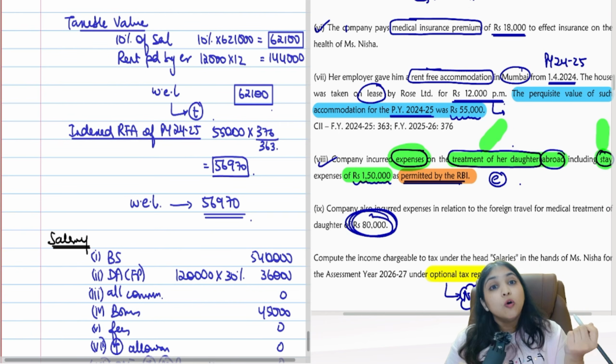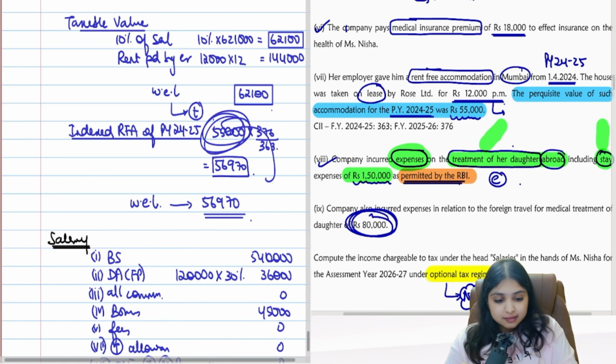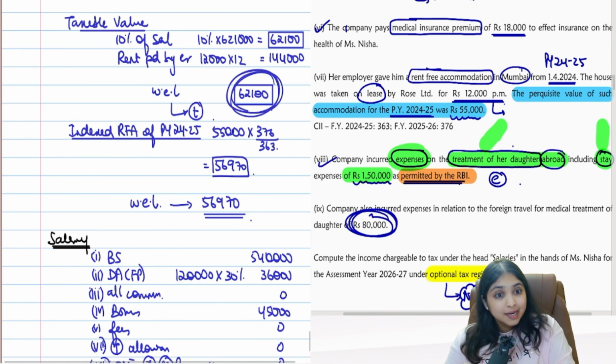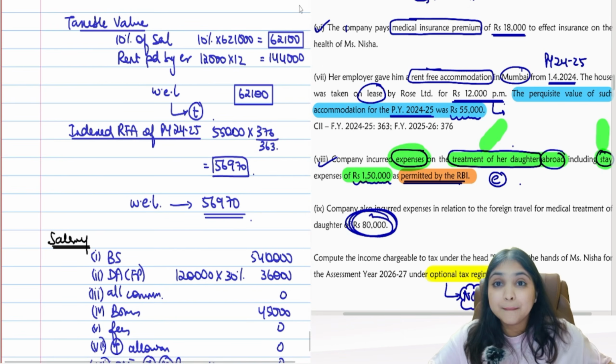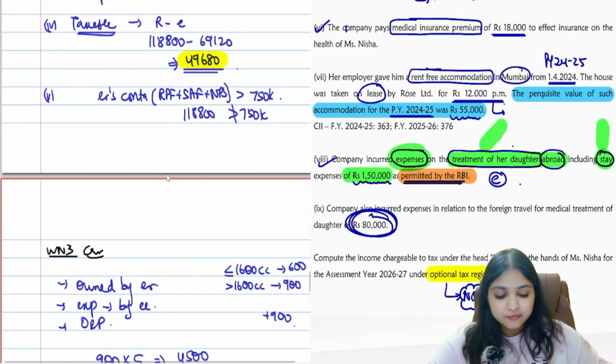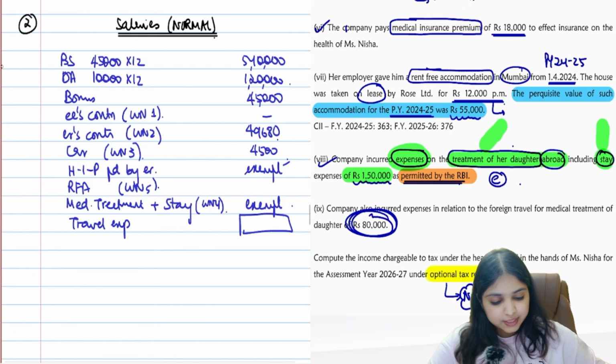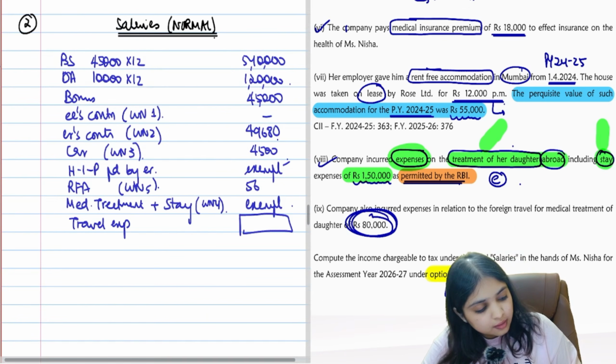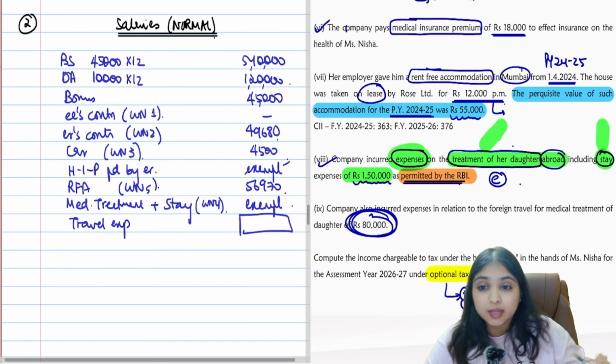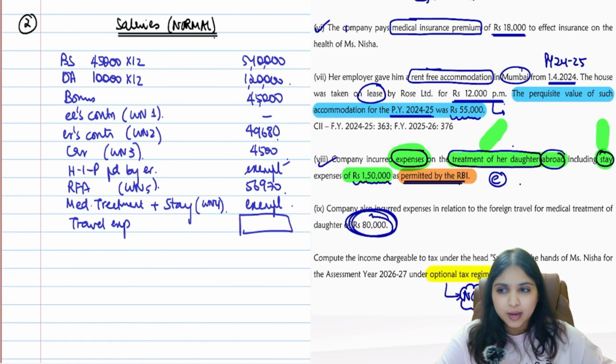Then I saw, oh, they have given me last year's number. So that last year's number I indexed. So now I will compare my current year number with my last year's index number. Out of these two, whichever is lesser, this will become my final RFA. So what's my final taxable RFA now? 56,970.